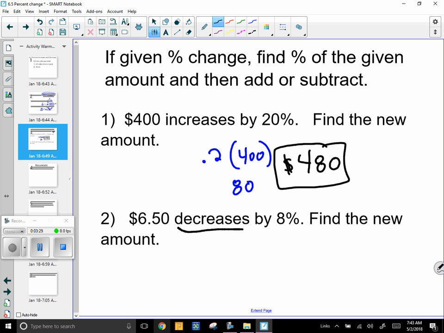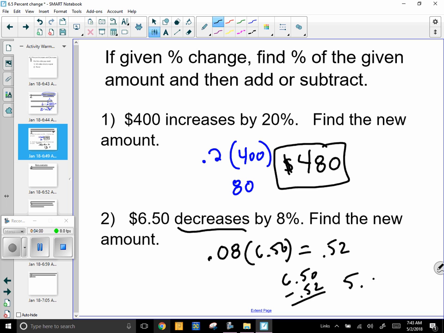If I decrease something, I'm going to do the same math at the beginning. 8% of 6.50. And I'm going to go ahead and just do that on my calculator. And I get 52 cents. So that's 0.52. So I'm going to do 6.5 minus 0.52. And that's going to get you, what is that? 5.98. So you subtract that and you get 5.98.